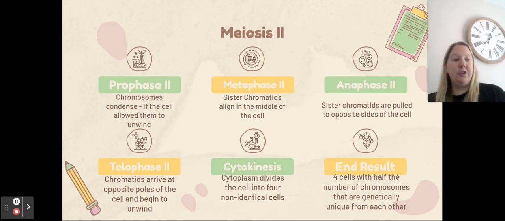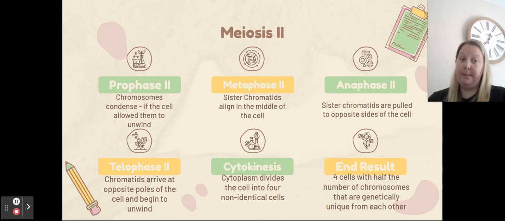Meiosis 2 is the second division, where there are two cells actively dividing. So I like to think of the 2 as the number of cells that are dividing. So prophase, metaphase, anaphase, and telophase again. So we have PMAT 2, where two cells are actively dividing in our second division. Our end result is 4 cells that have half the number of chromosomes as the original parent cell, and they are genetically unique from one another due to the mixture of both mom and dad DNA and something called crossing over.